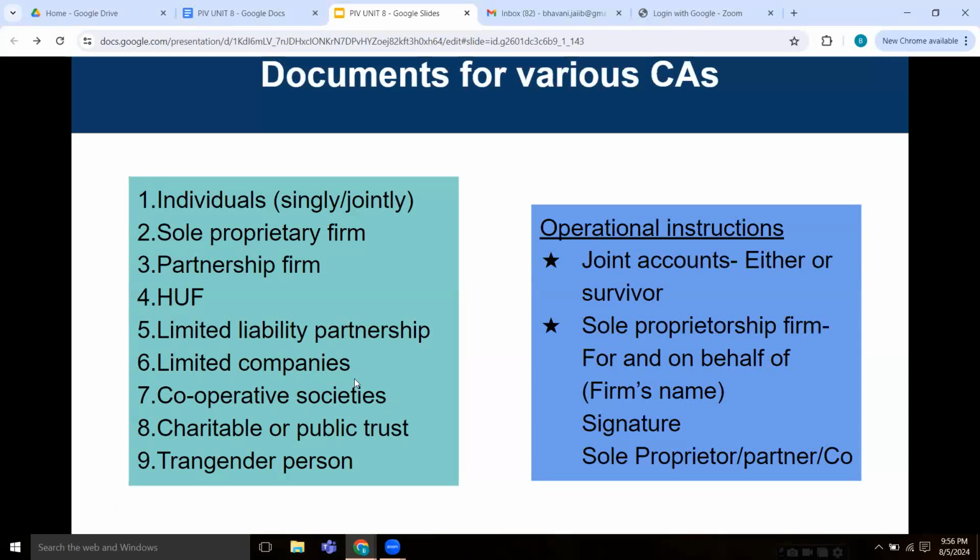Okay. So the documents which are required for each of these different types of current accounts are given in the notes very clearly. So I'm not touching on those topics.